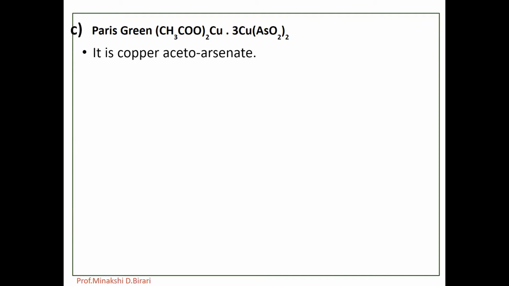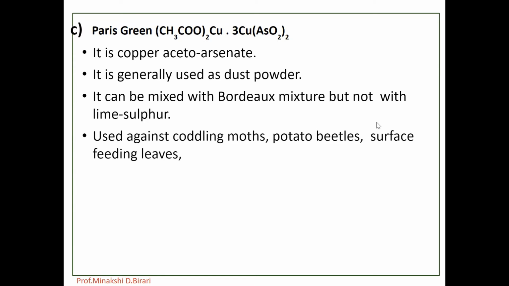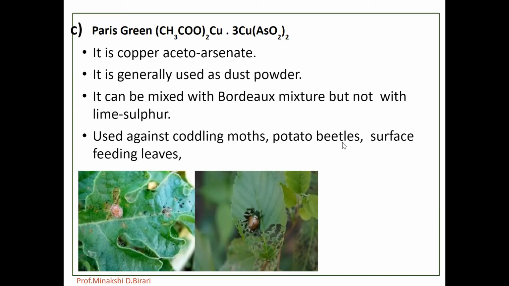It is generally used as a dust powder and it can be mixed with Bordeaux mixture but not with lime sulfur, and it is used against codling moth, potato beetles and surface feeding leaves.